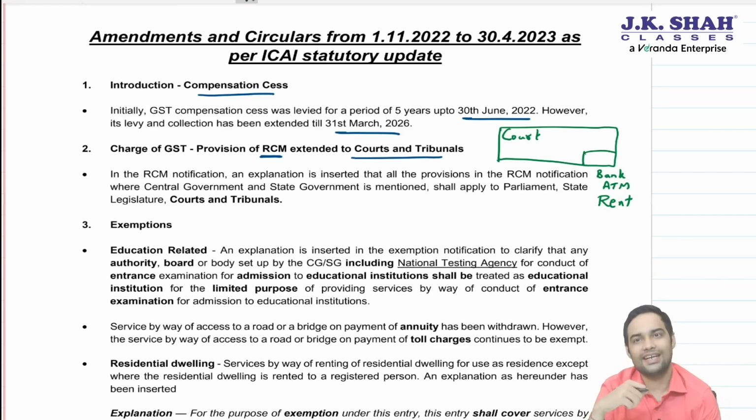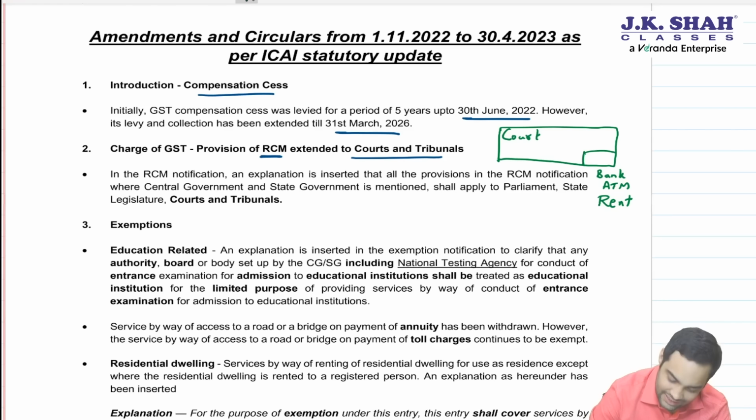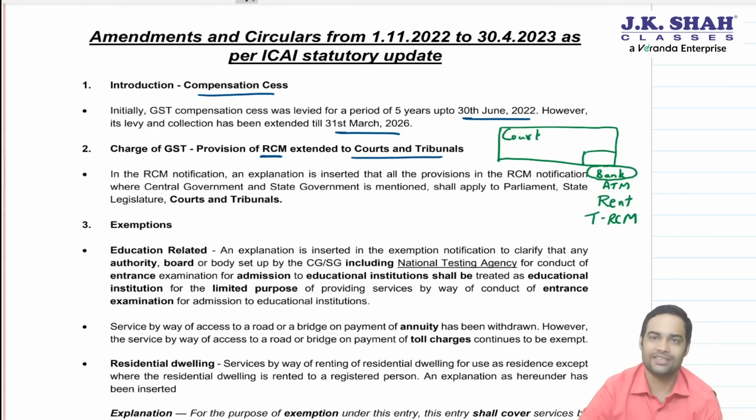What about this rental? Now government has said that this will be covered under RCM. Bank will be responsible to pay the tax. Because say suppose this was a government premise and the bank had taken it on rent. Then in that case, the bank had to pay under RCM because for renting of immobile property provided by government or local authority, the registered person has to pay the tax.